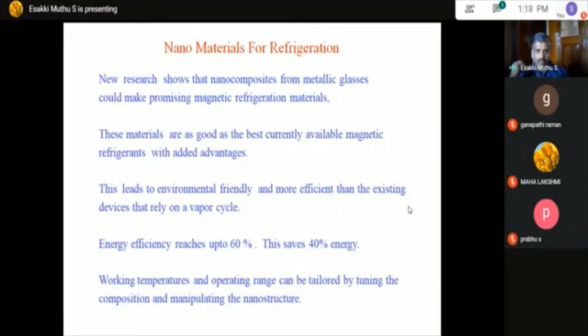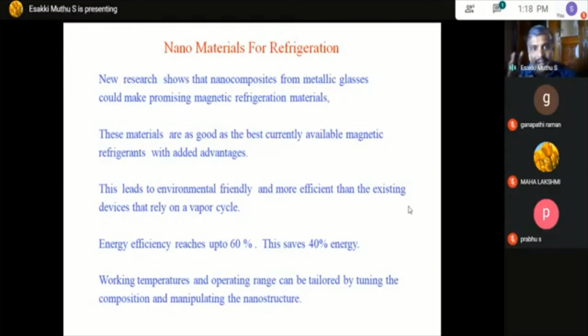Because of this, a lot of magnetic spin disorder occurs, and simultaneously there is a reduction in the magnetization and in the magnetic entropy change, but we can obtain a large relative cooling power.